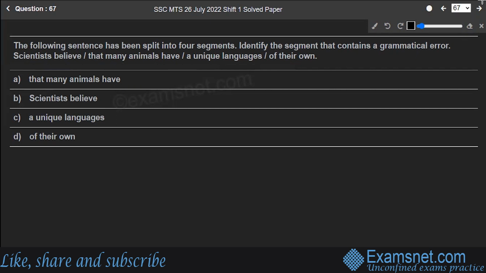Scientists believe, this is correct, no problem. That many animals have, okay, fine. A unique languages. Unique means singular, one thing. Languages means plural. So this is the wrong thing. It should be a language. The s has to be removed from here. So the whole sentence will be: scientists believe that many animals have a unique language of their own. So this part of the sentence contains an error, and option C is the correct answer.